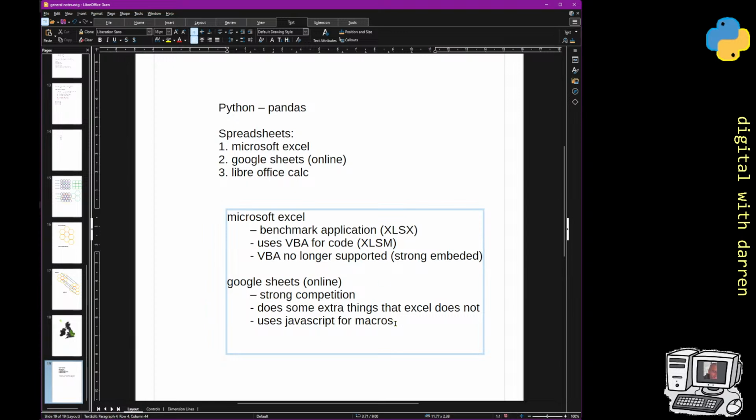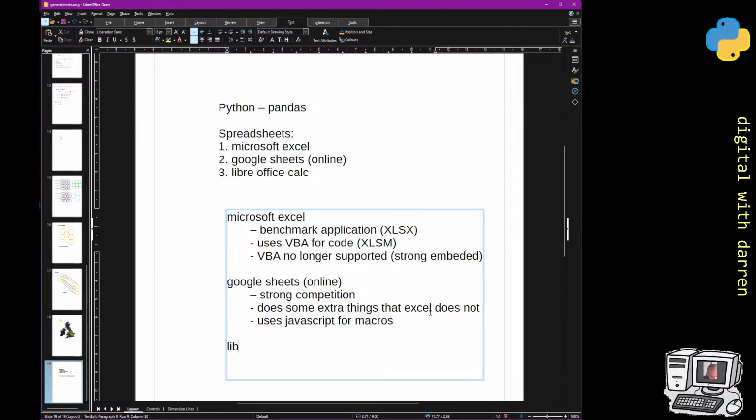Google Sheets is online, so you can't run things natively off the desktop per se. You have to open it up in a sheet, but it has convenience because you can open it from place to place and so forth. So there are swings and roundabouts with this.